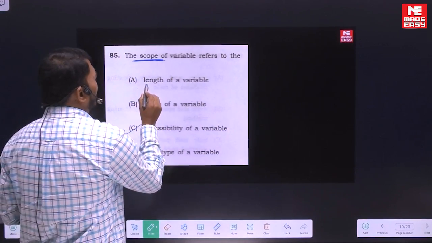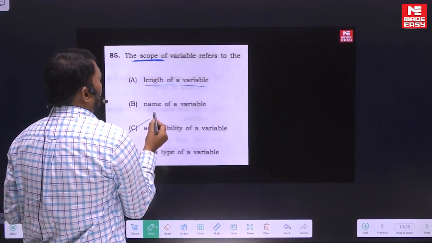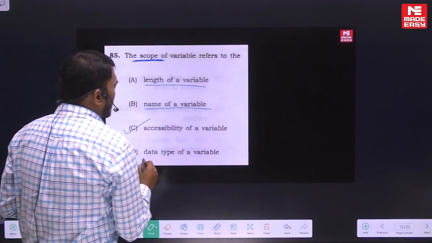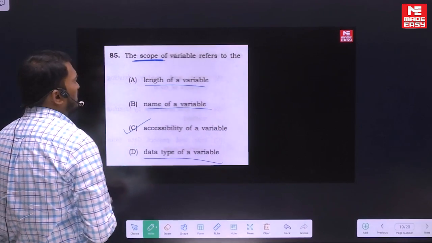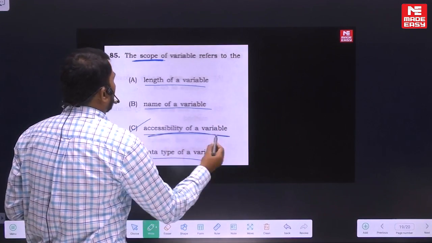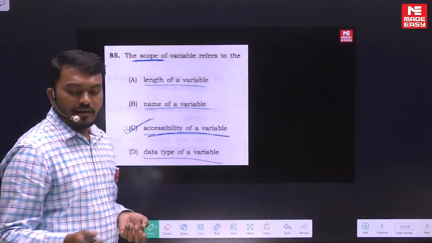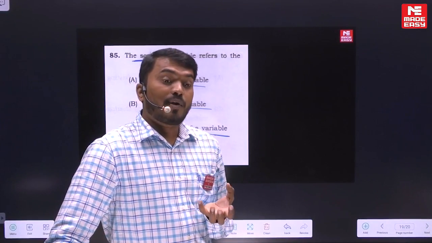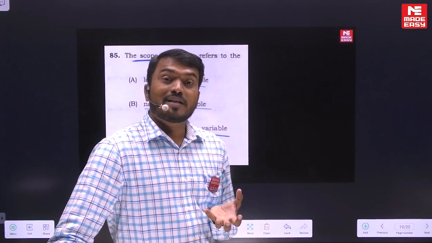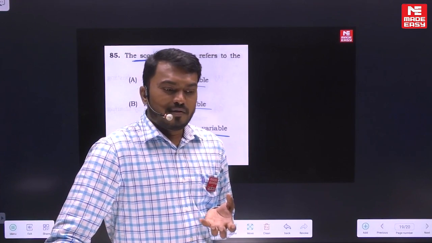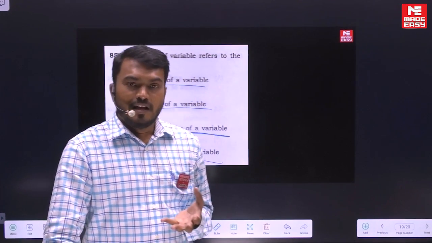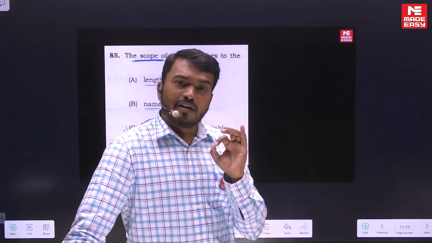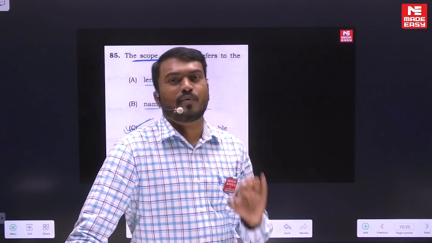Length of a variable is not the right answer. Name of the variable is absolutely meaningless. Data type of a variable is also not related to scope. So accessibility of the variable is the right answer. Sometimes many students know what scope means, but they don't know the proper exact definition of the scope. That is the reason in class I say you should have proper definitions and very systematic notes with all clear-cut definitions and clear-cut points.